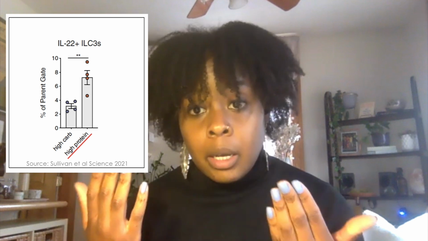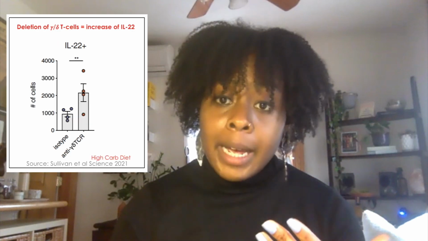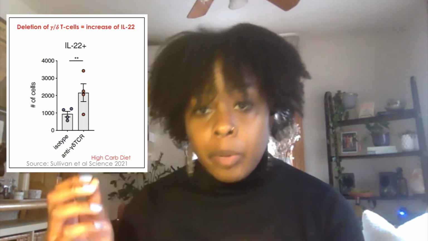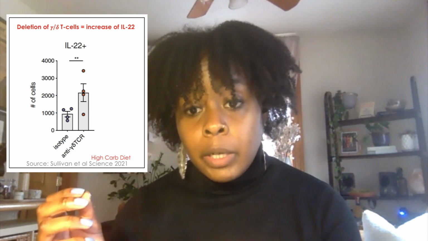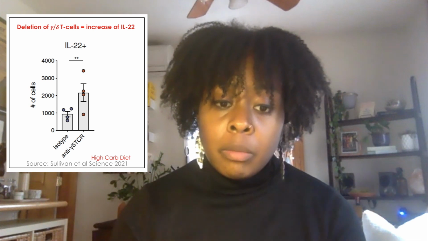So during high protein diet, type 3 innate lymphoid cells, or ILC3s, upregulate IL-22. And IL-22 is a negative regulator of the carbohydrate transcriptional program. But during high carb diet, gamma delta T cells inhibit the production of IL-22 by innate lymphoid cells, thereby disinhibiting the expression of the carbohydrate transcriptional program. And so through this mechanism, we identified a novel role for gamma delta T cells in the intestinal response to nutrient sensing.